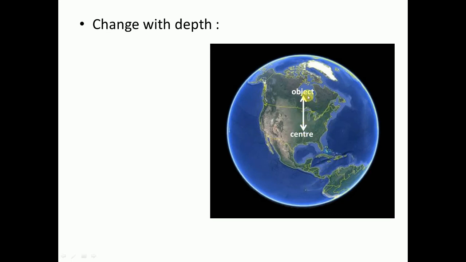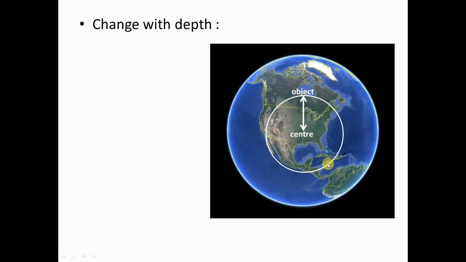Now, whatever distance we take in the formula of gravitation, it was from the center of the earth to the surface of the earth. But here the object is present inside the earth. So here the mass of the earth will be reduced to this circle.